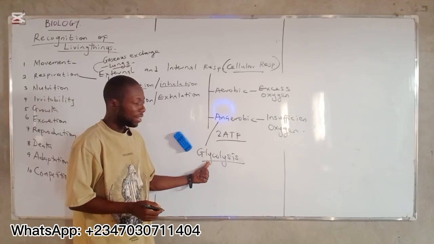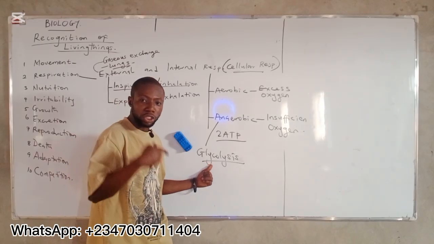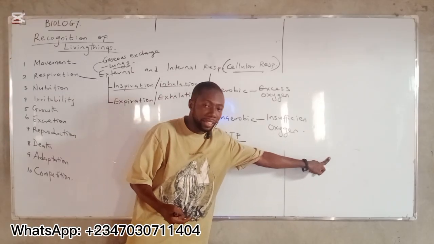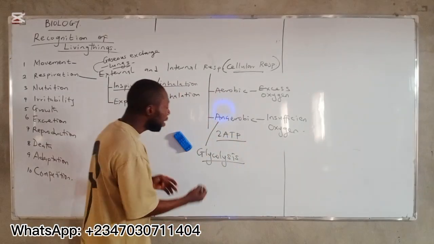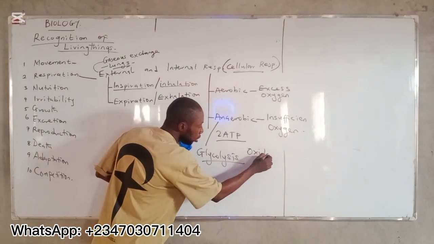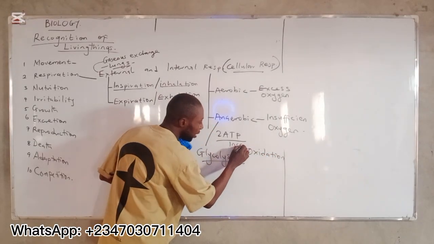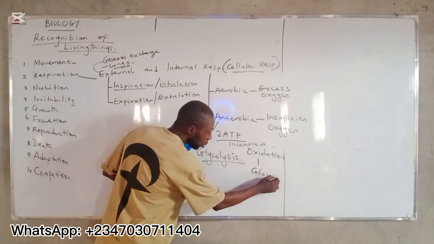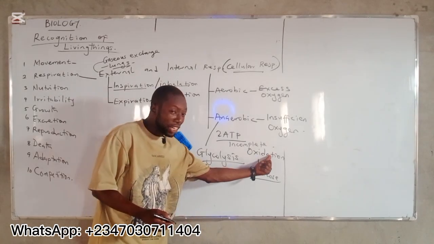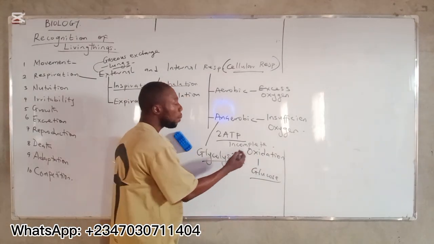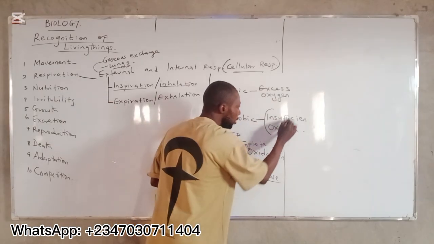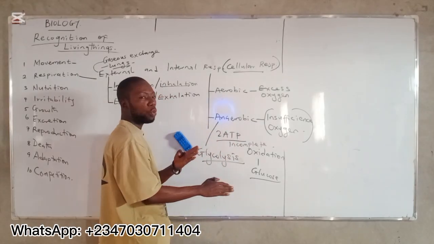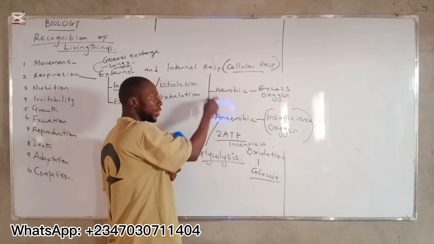And what is glycolysis? Glycolysis is incomplete oxidation of glucose to produce pyruvic acid and 2 molecules of ATP, which the living organism utilize for metabolic activities, right? So if this is oxidation, we call it incomplete, right? Incomplete oxidation of what? Glucose. Oh, that means there is oxidation here, right? That means there is oxygen present, but the amount of oxygen required is insufficient. It is not enough to carry out the Krebs cycle, which is the second step of aerobic respiration.